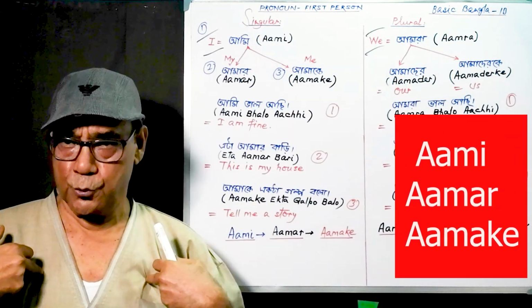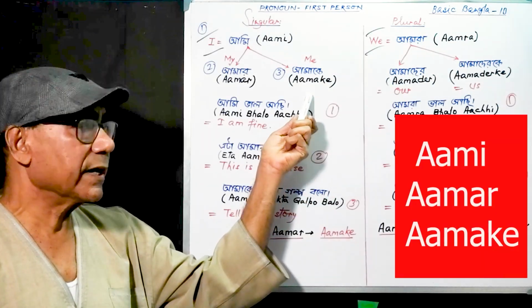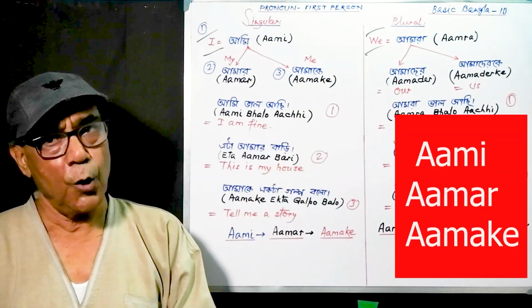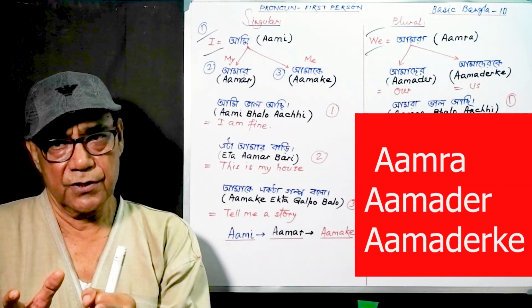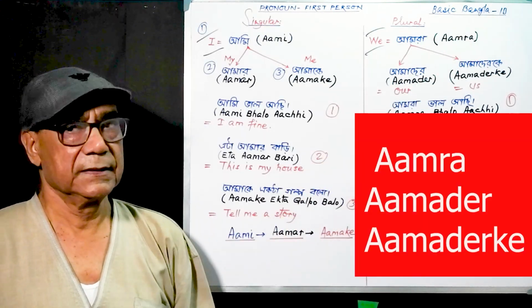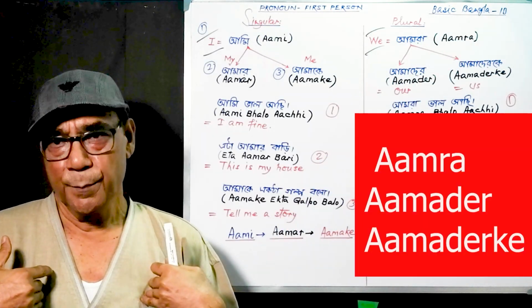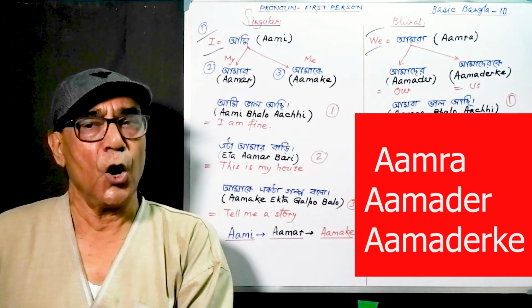Aami, this is personal pronoun. Aamar, this is possessive. And Aamake, this is object form. Again, Amra, we. This is personal pronoun, plural number. Amader, our. This is possessive. And Amaderke, this is object form.